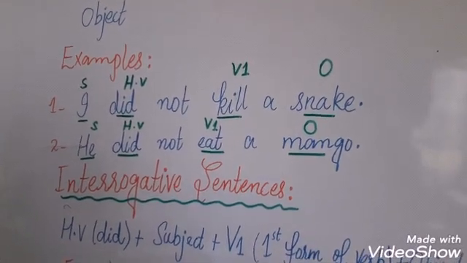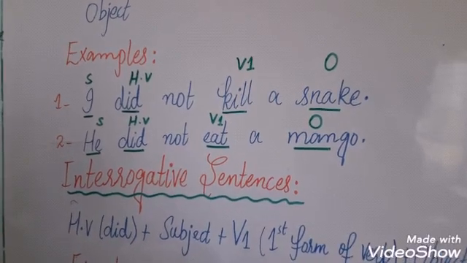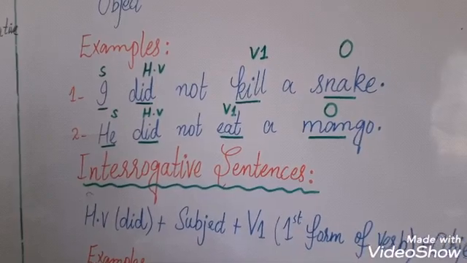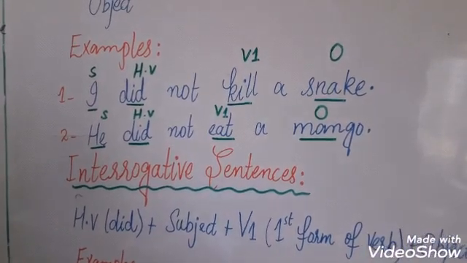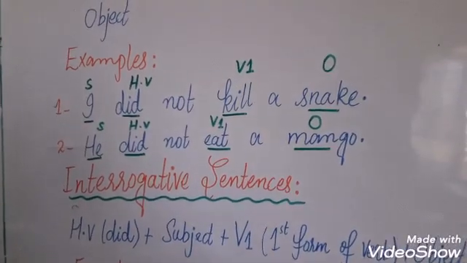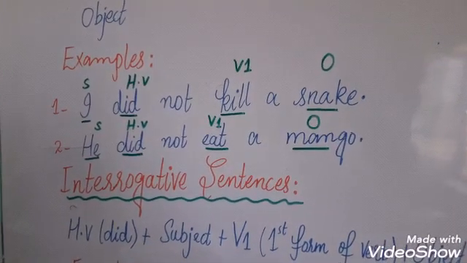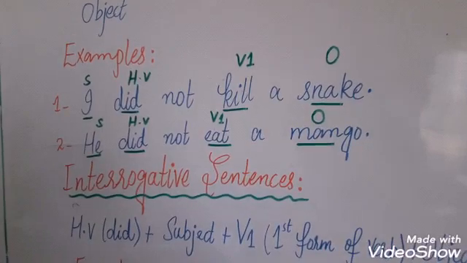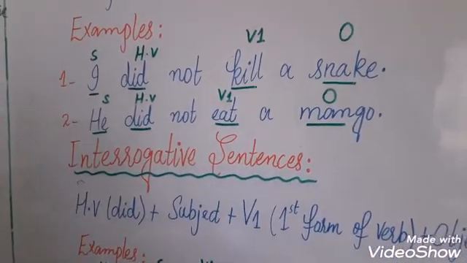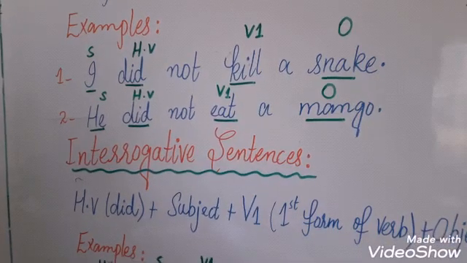Students, as we have discussed, we shall use first form of verb in negative sentences. So I have used first form of verb here. You can see I is subject and did is helping verb according to our rules. Not has been used as it is a negative sentence, and kill is our first form of verb and snake is object. Second example is he did not eat a mango.